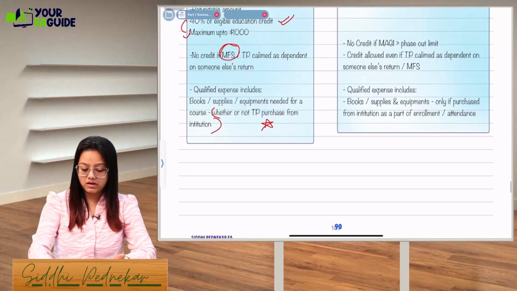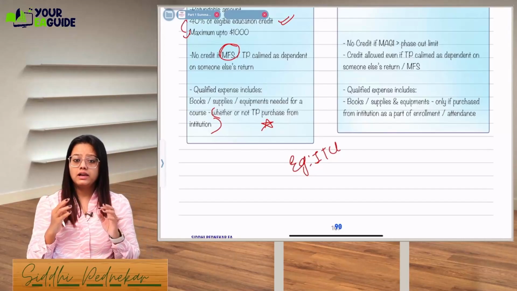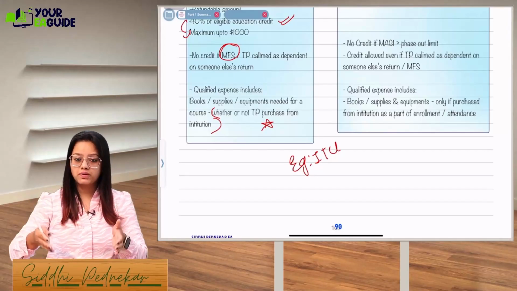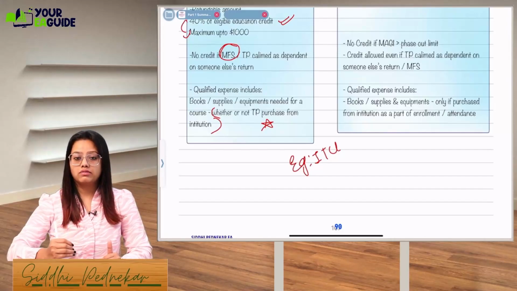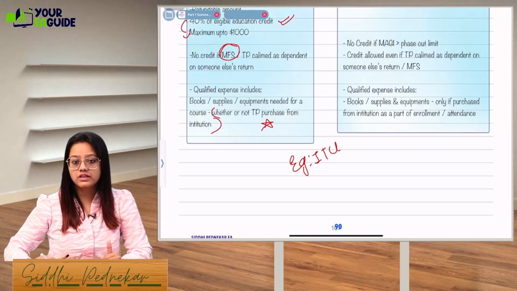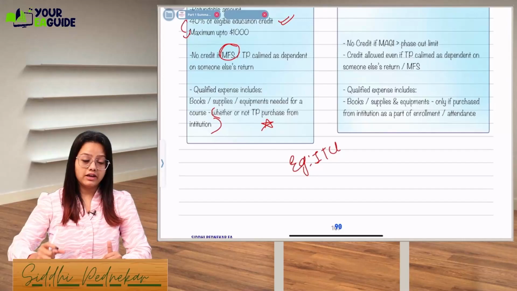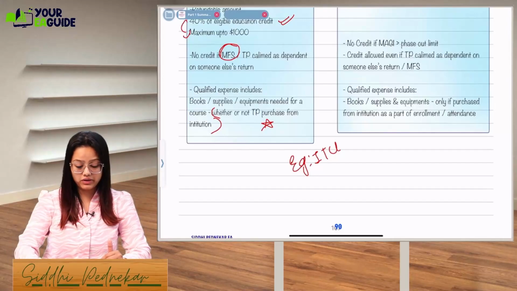It should not be anything which is irrelevant to the course. For example, it's an IT college. In an IT college, they'll provide a laptop at the time of admission. That is equipment provided by the educational institution, and the fee is charged in the admission fees, in the enrollment fees. So that amount is allowed.